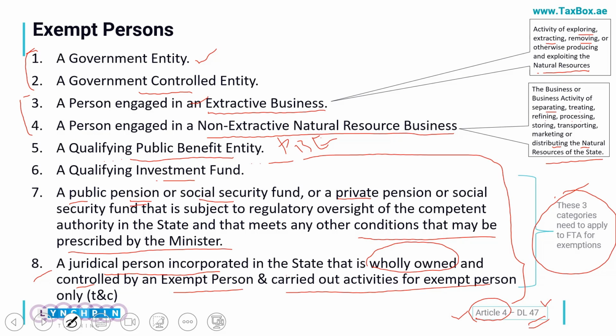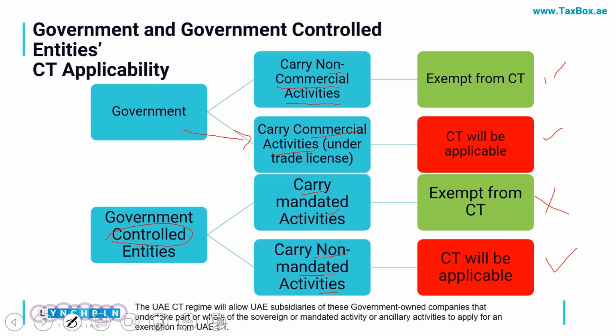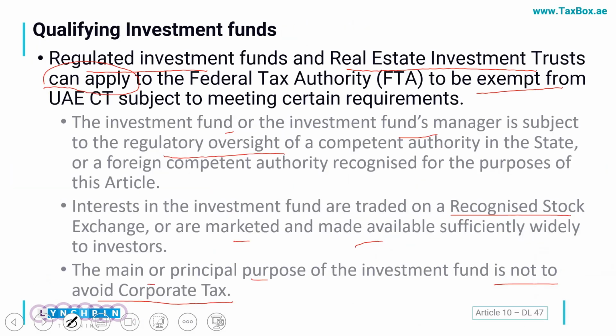For example, the dividend income if you are earning from UAE based entities. So exempt persons are entities who are exempt from all of their income. Exempt income is a specific area which we'll see in future, that such income, if anybody is earning it, would be exempted. So I am very hopeful that you are able to understand all the queries.